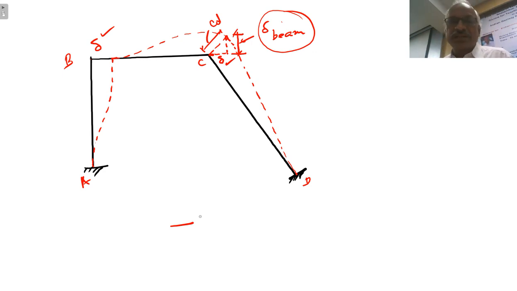So that completes the procedure for analysis of a portal frame subjected to side sway. I repeat, it is going to involve lengthy calculations. Initially, for doing a problem on this topic, it will take roughly 1.5 hours. But by practice, when you practice second time, third time, fourth time, etc., it is possible to do this problem in 40 minutes or 45 minutes. So only practice will make things perfect.